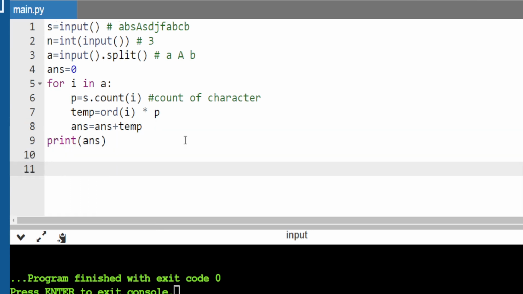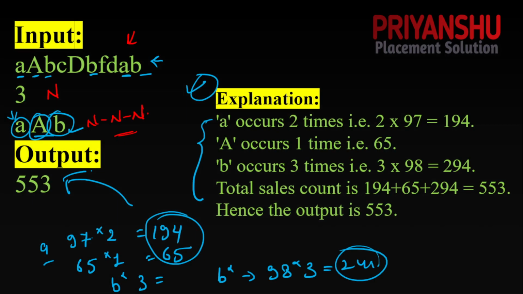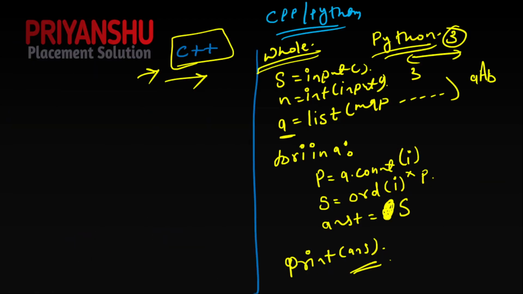So this question is done in Python guys. Let's move this code to C++. In C++ guys, the code is totally the same, but we only need to implement one count function. How to do it? Let's see guys, no problem. Let me go on this screen and discuss the C++ code, how to make that.